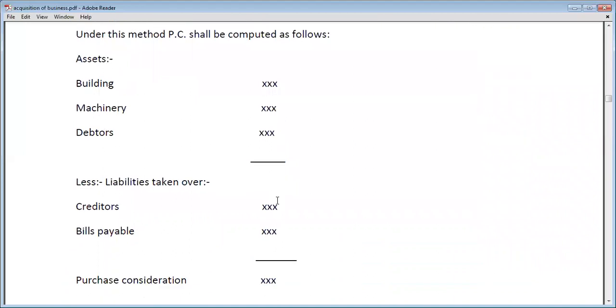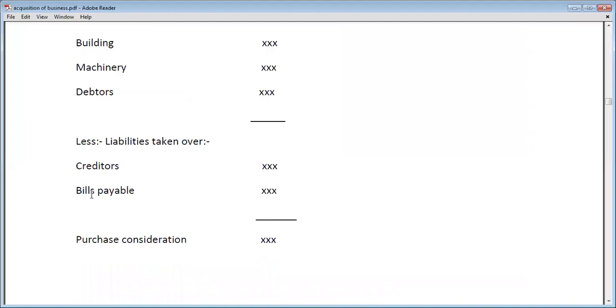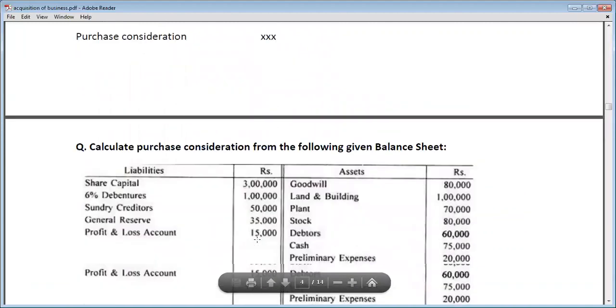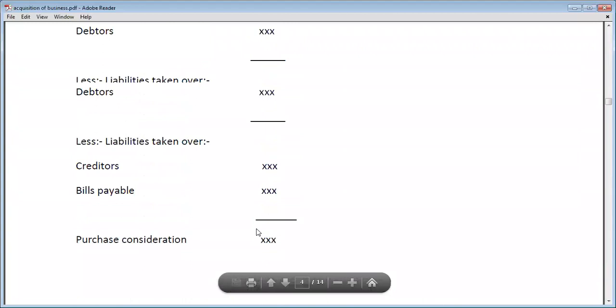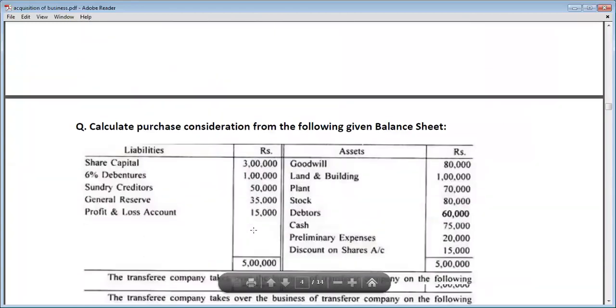We will add all these, and then we will deduct the liabilities that are taken over by the purchasing company. We will deduct all the creditors, bills payable, and any other liability which is taken by the purchasing company. We will deduct these liabilities from the assets, and the remaining resultant amount will be the purchase consideration which the purchaser company will pay to the vendor company. So let's understand with an example.